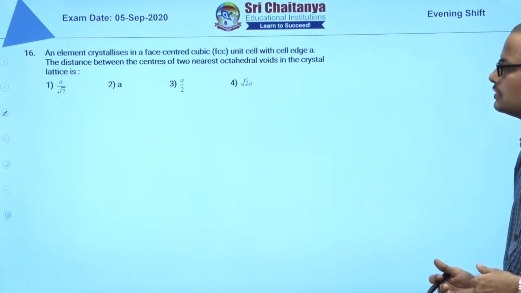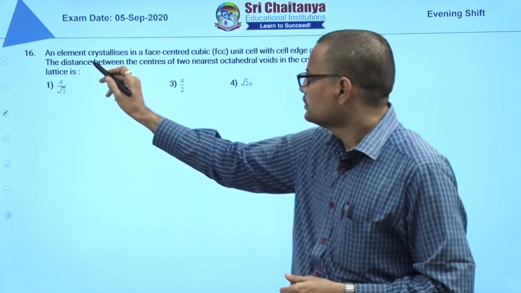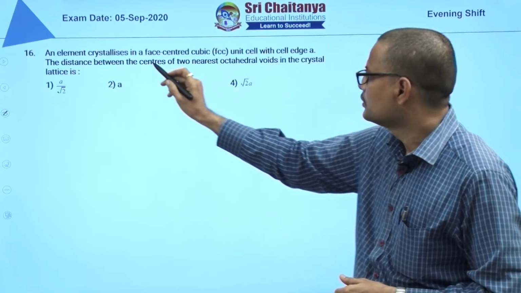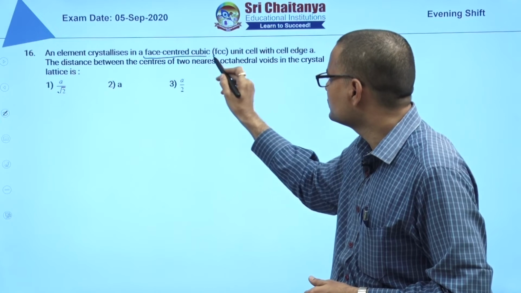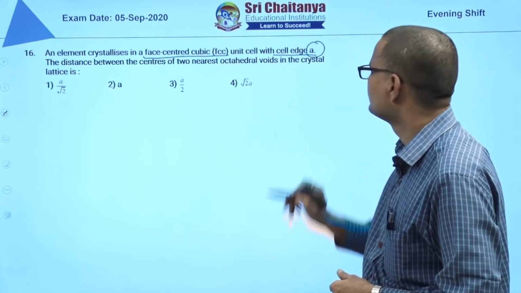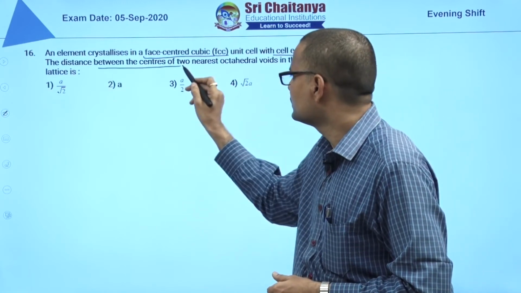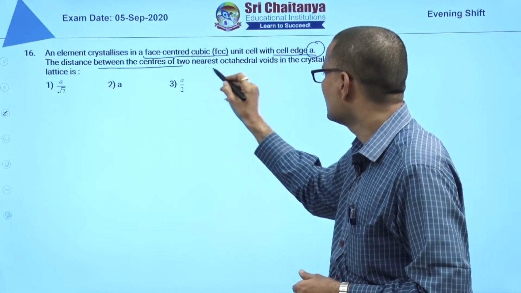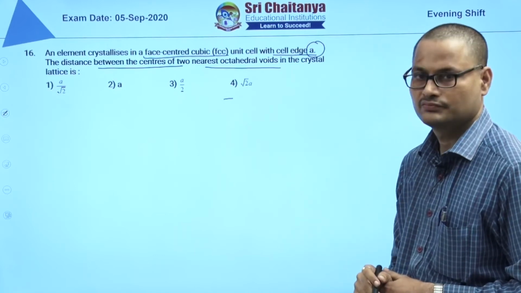Next, the 16th question. See, this is a solid state question. An element crystallizes in an FCC unit cell with a cell edge A. The distance between the centers of two nearest octahedral voids is asked.